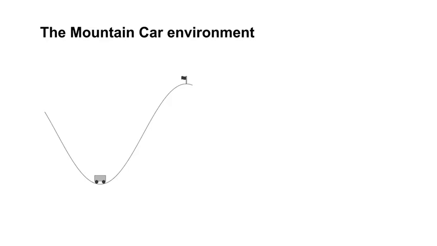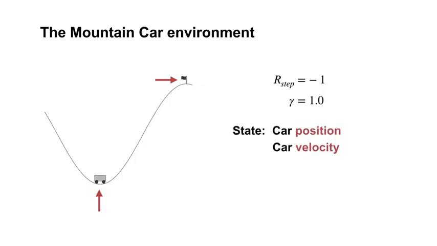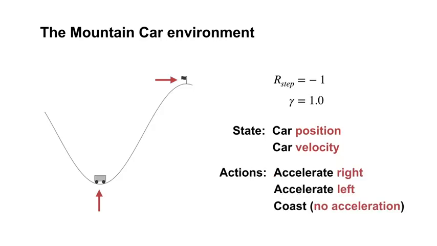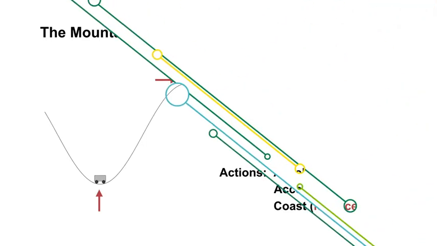The episode begins with the car in a random location near the bottom of the valley. It ends when the car reaches the flag at the top of the hill. To encourage the agent to finish the episode as quickly as possible, the reward is -1 on each time step, and no discounting is used. The agent can observe the current position and velocity of the car. This is a two-dimensional, continuous valued state. The agent has a choice between 3 actions: accelerate forward, accelerate backward, or coast.